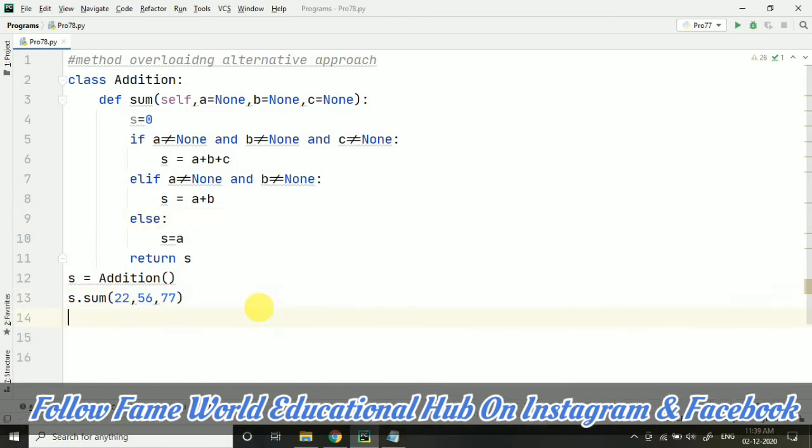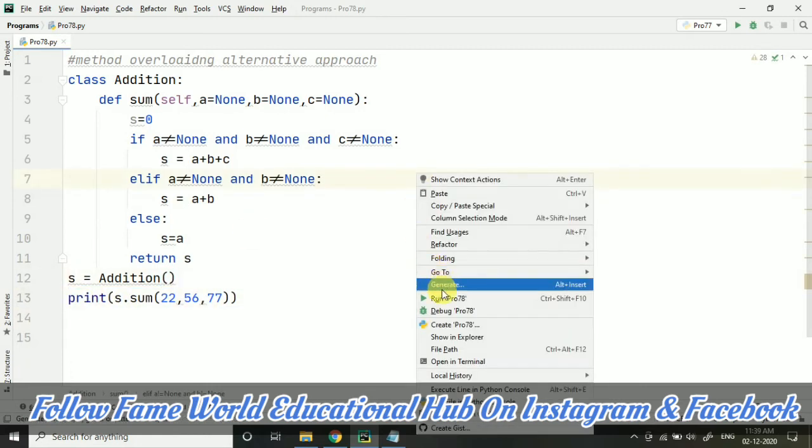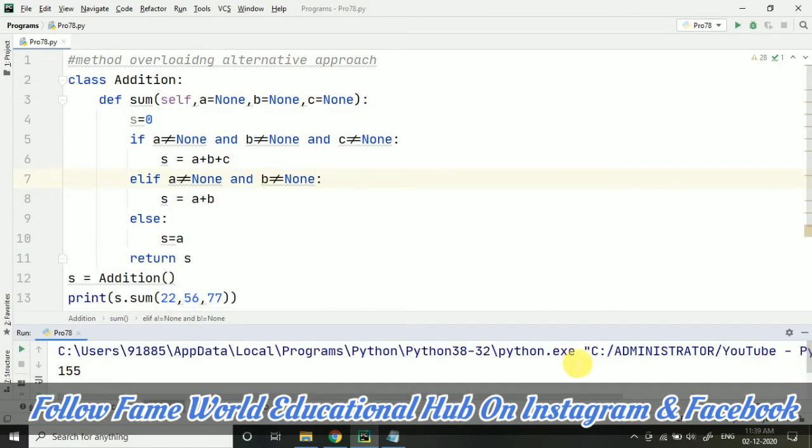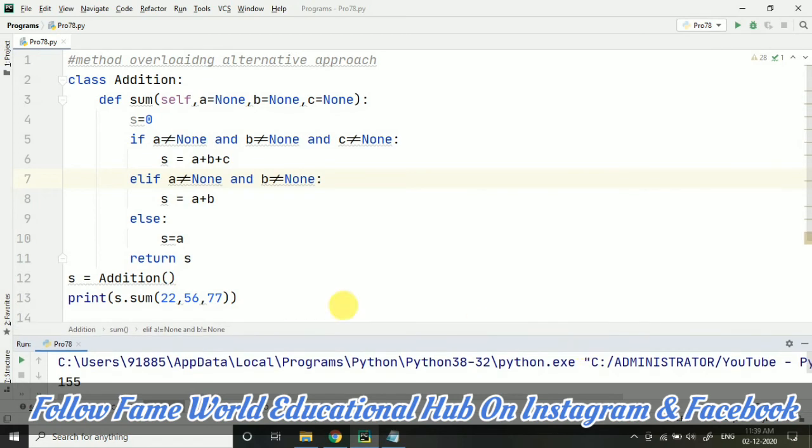Let's print it also, or we can make it here only directly. So now as we are adding them, that is coming correct, we are getting the correct answer. So all the three numbers are getting added.